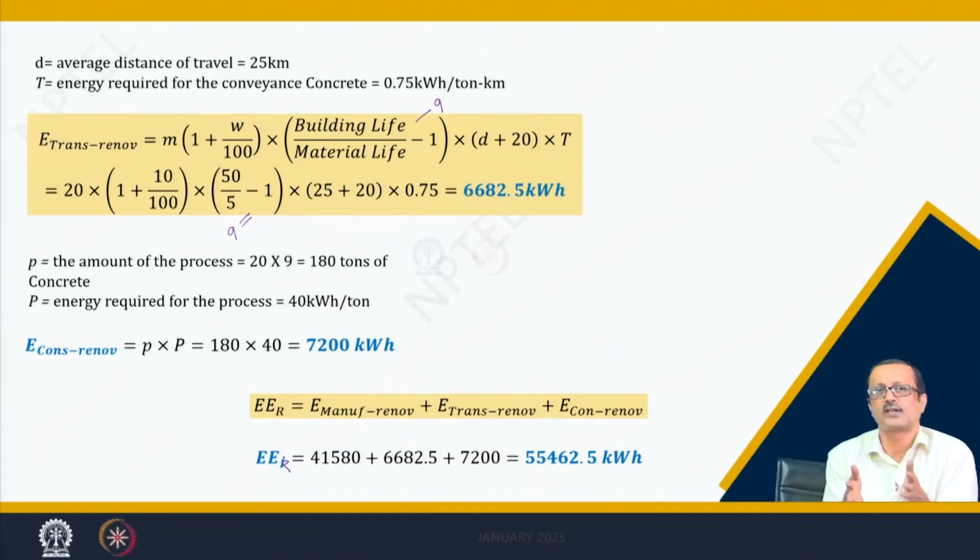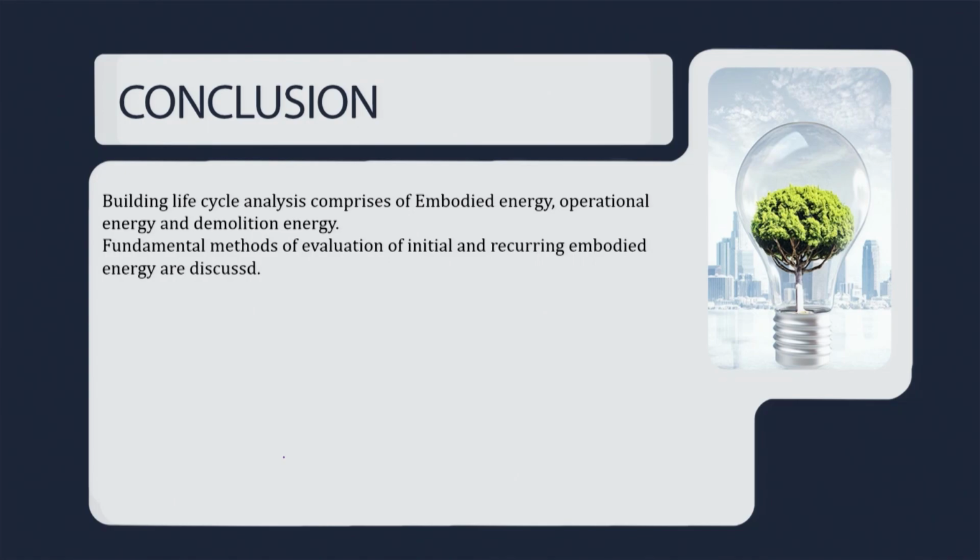We will carry forward this particular calculation of recurring and initial embodied energy in the next lecture, lecture number 28, and see how these two will be linked with the operational energies also. What we discussed here is the building life cycle components, and we have seen the fundamental evaluation method of the initial and the recurring embodied energy.